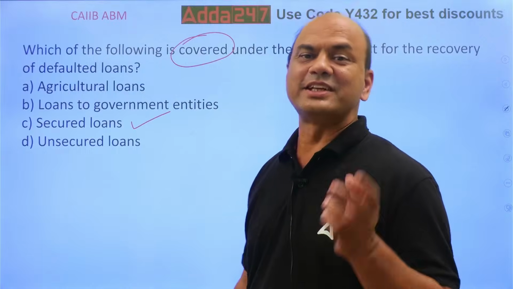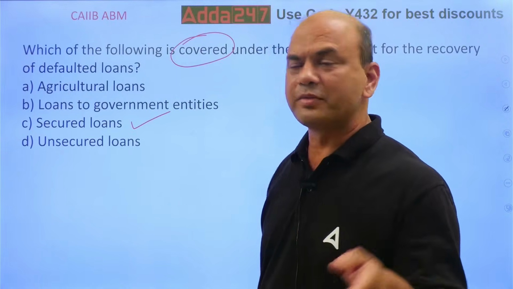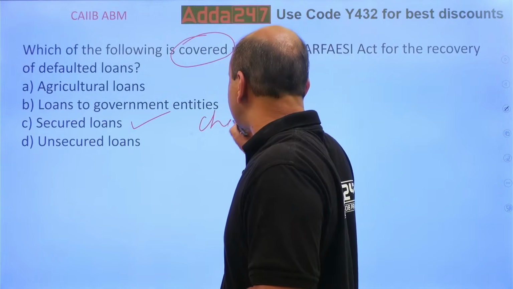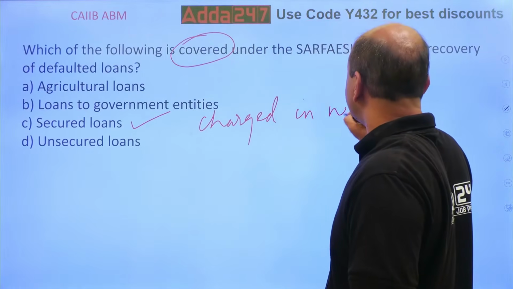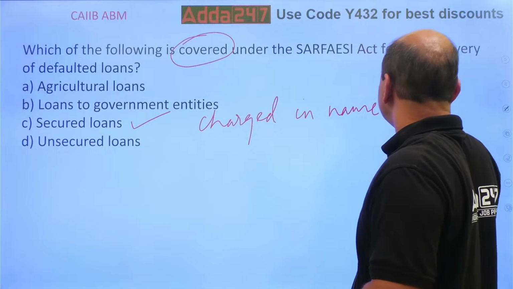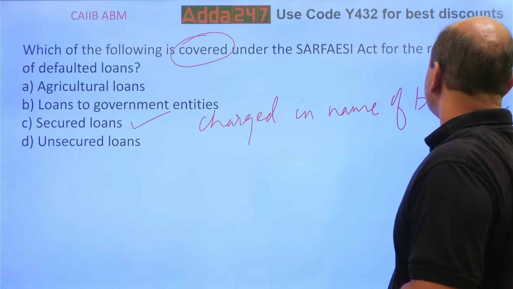That security should be charged in the name of the bank. Kindly note, charged in the name of the bank.